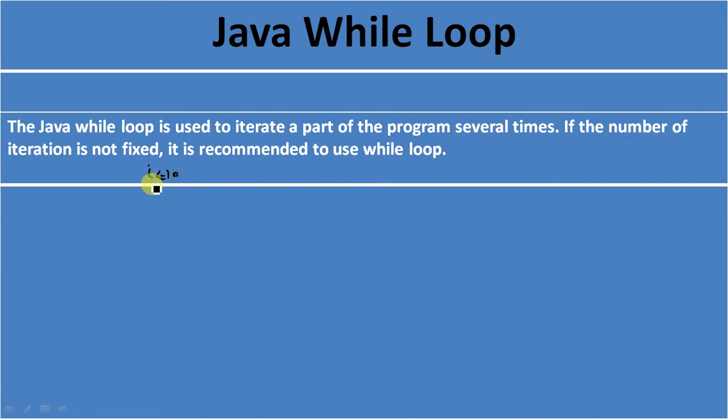It means we want to execute a set of code 10 times, but if we don't know how many times we have to execute our block of code, then we should use a while loop. So it is recommended to use a while loop if the number of iterations is not fixed.